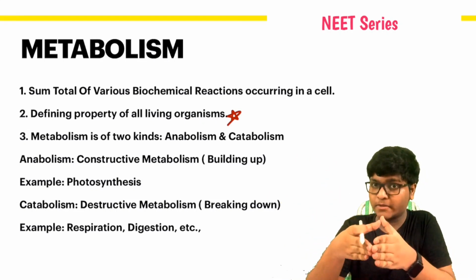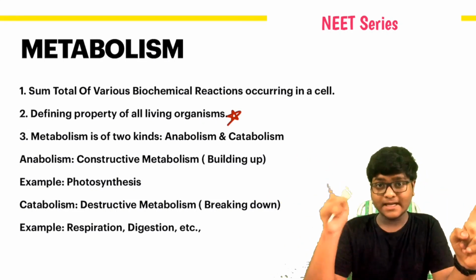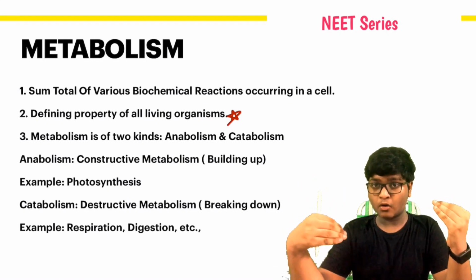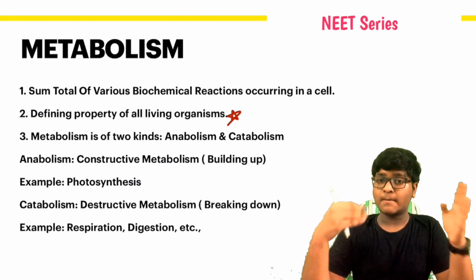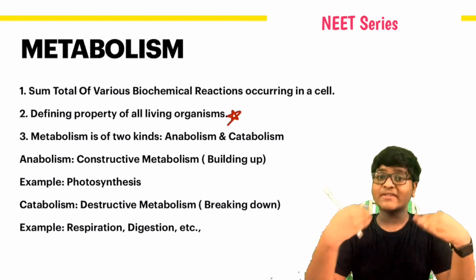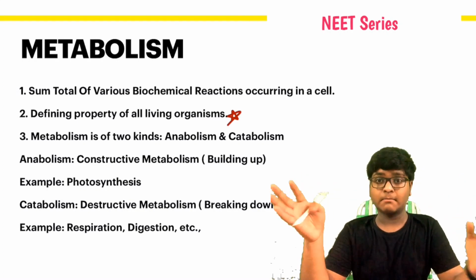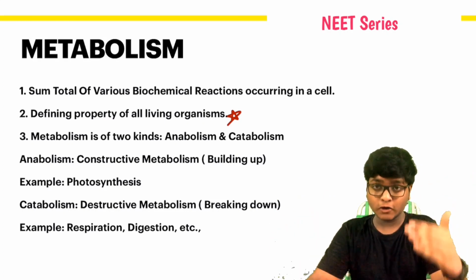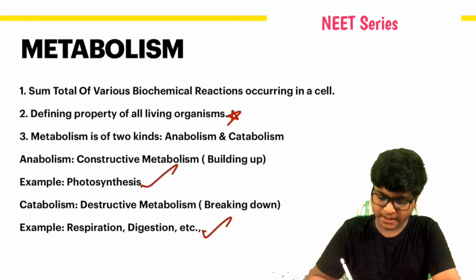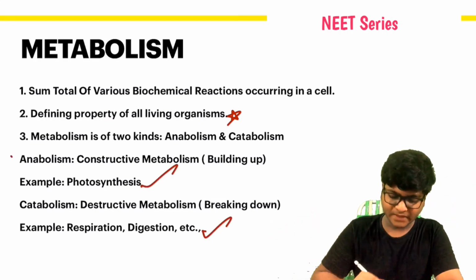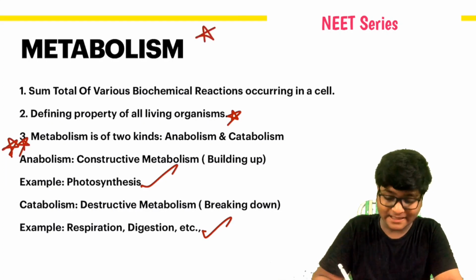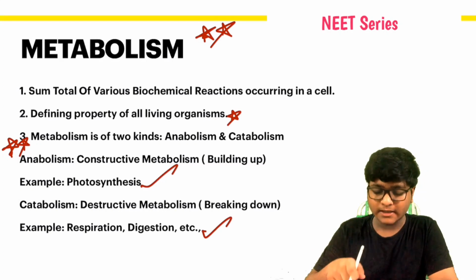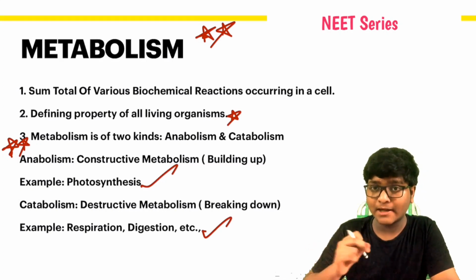Metabolism is of two kinds, I've told you: anabolism and catabolism. Anabolism means building up, catabolism means breakdown. Anabolism, building up, means constructive metabolism. Catabolism is destructive metabolism, right? Anabolism can be seen in photosynthesis. Catabolism can be seen in respiration and all. It's very, very important, and this metabolism topic itself is very, very important. Make sure you take a screenshot or otherwise take a note.